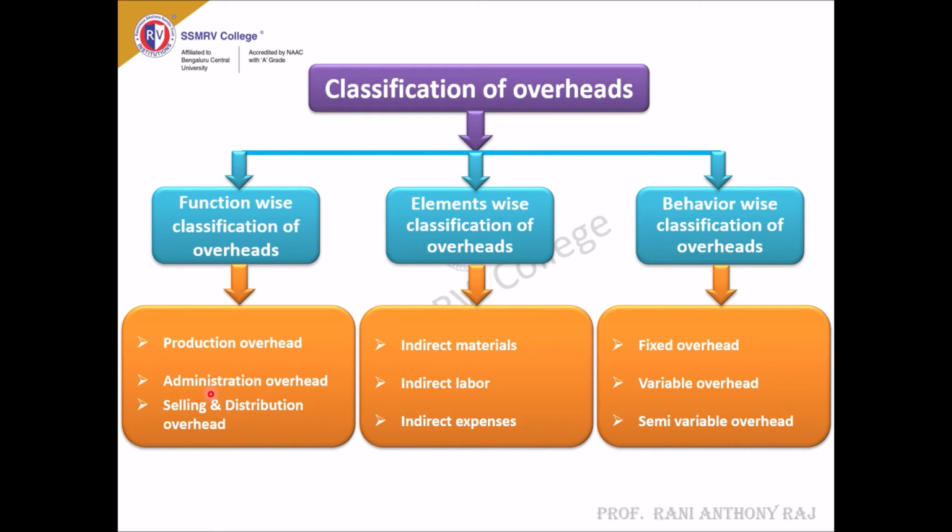Next one is administration overheads, also known as office overheads. This refers to the expenses incurred to run and maintain the office and to administer the business. For example, salaries paid to management personnel, accounting expenses, all come under administration expenses.